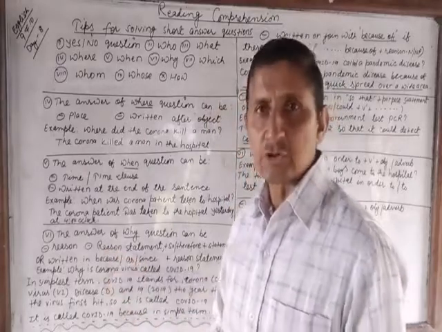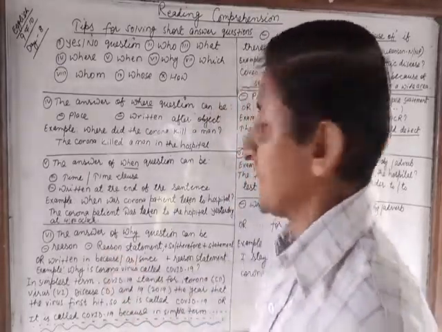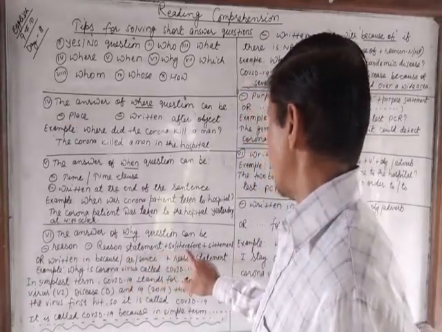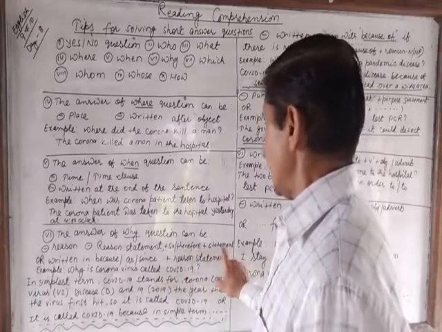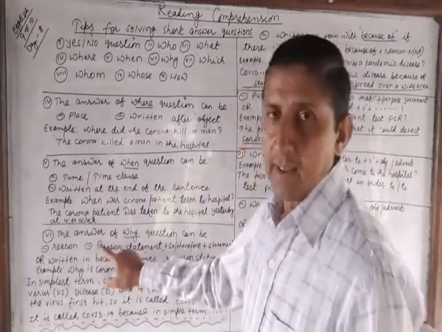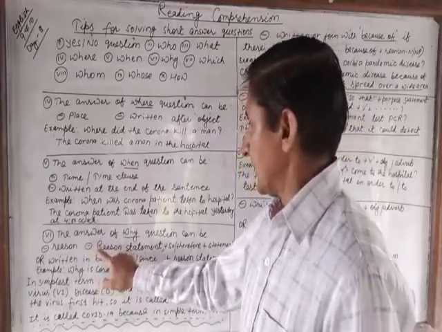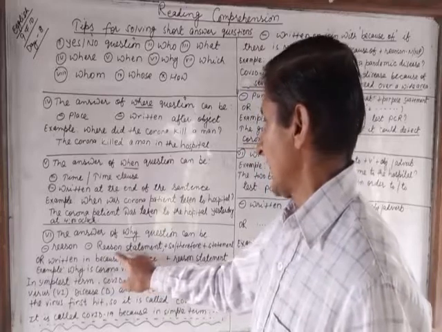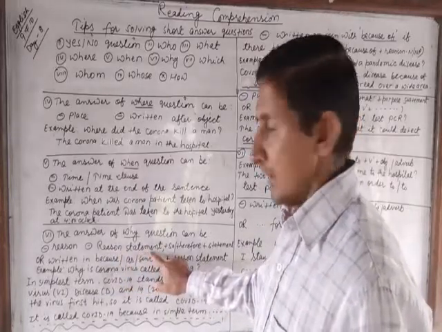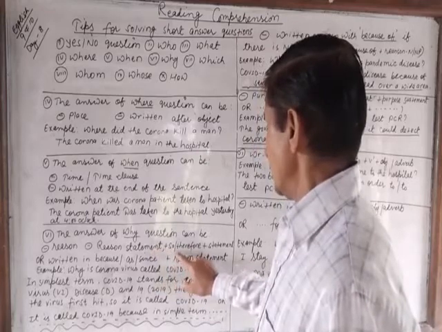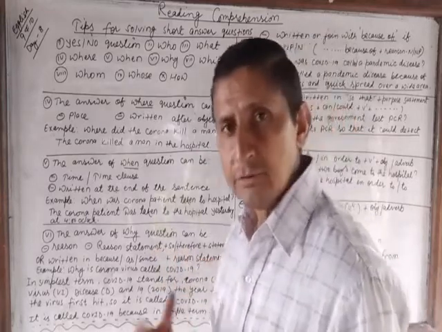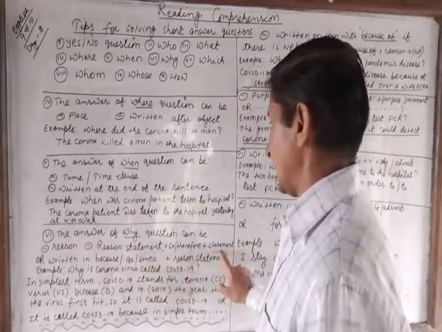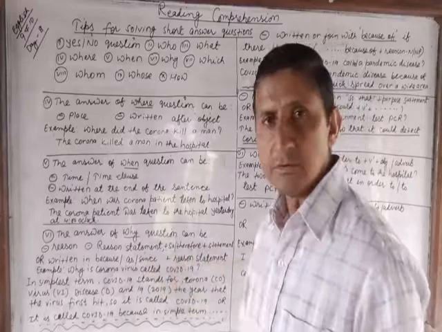Here is the structure of reason answer. Reason statement, comma, plus so or therefore, plus statement. In the beginning of the answer sentence, we write the reason statement, and so or therefore is used to join the reason statement and the next statement. What do we use? We use so, therefore.